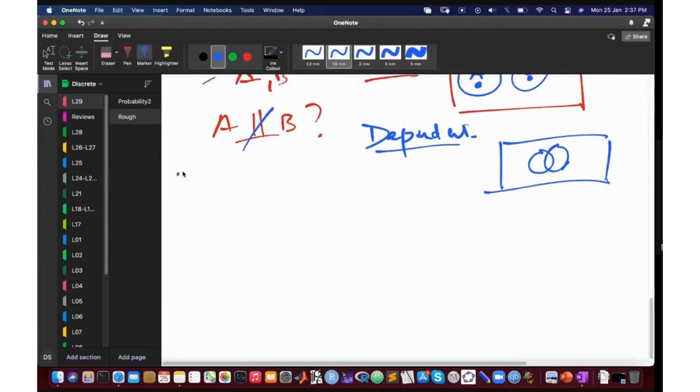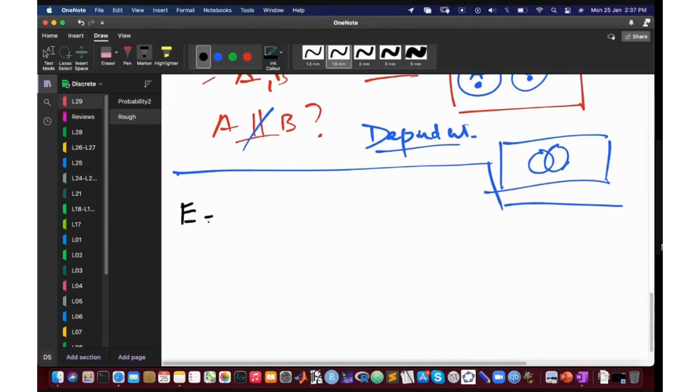Let me write it down for you. So E is the event that, let's say X is आपके पास एक bit string है of length 4, 0, 0, 1, whatever.